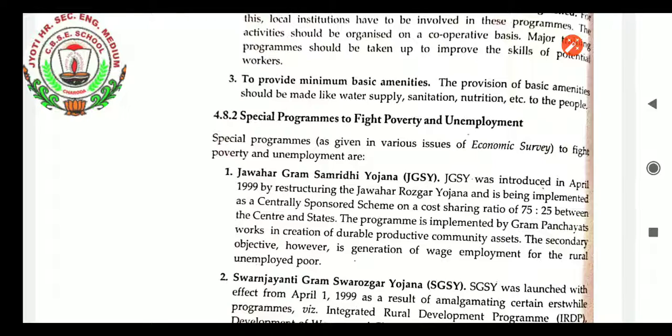After completing this chapter, we will be moving to human capital formation in India, our next chapter.